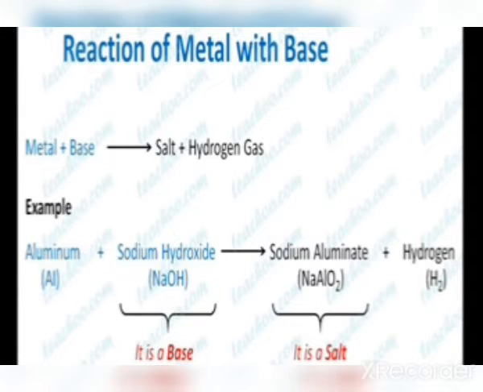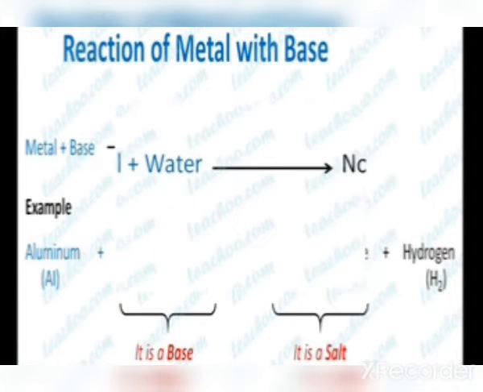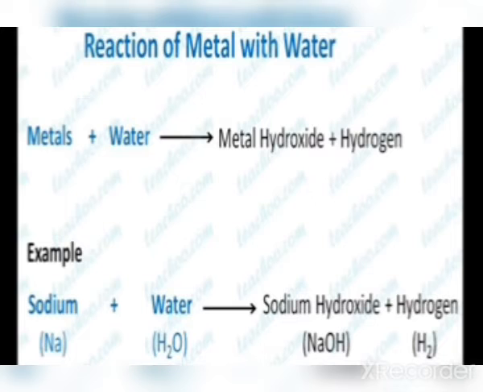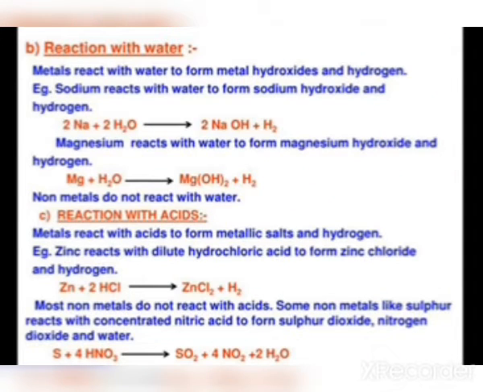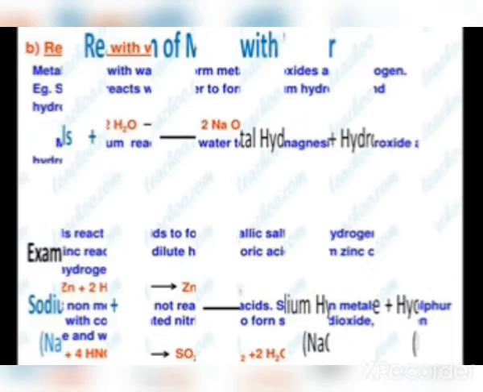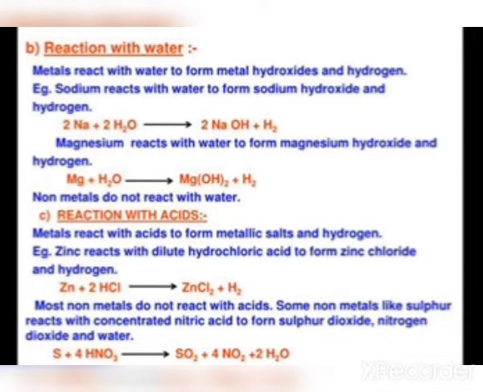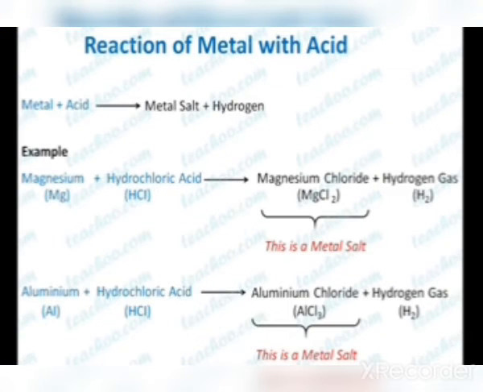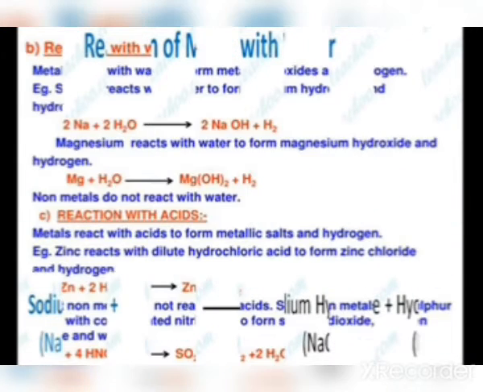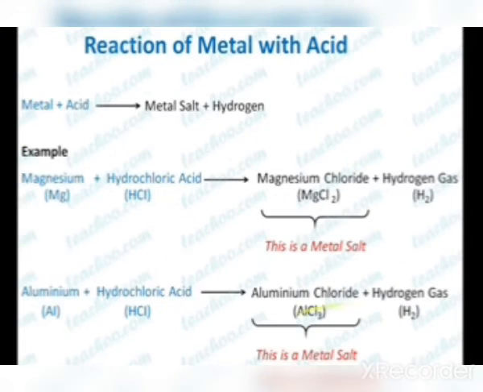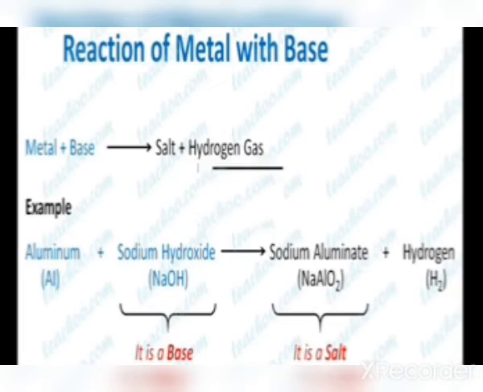In the case of non-metals, usually they do not react with the bases. If they do react, the reaction will be very complex. Okay children, this is what we have discussed: how metals react with acids and bases. If metal reacts with acid, it gives a metallic salt and hydrogen gas, and when non-metals react with water, there is no reaction.